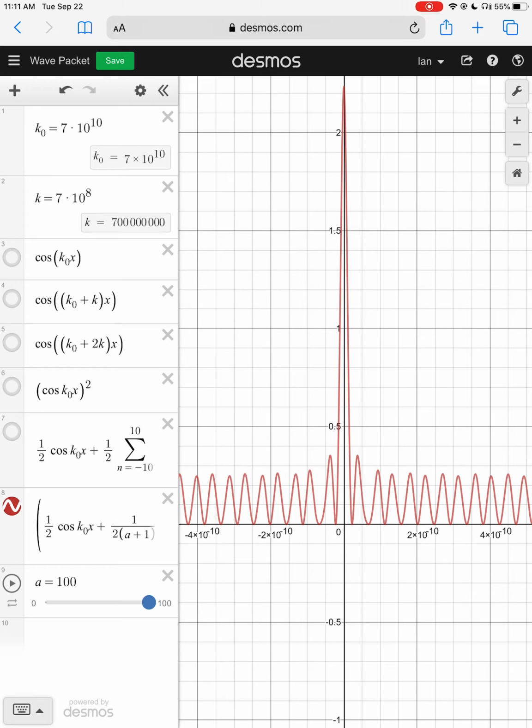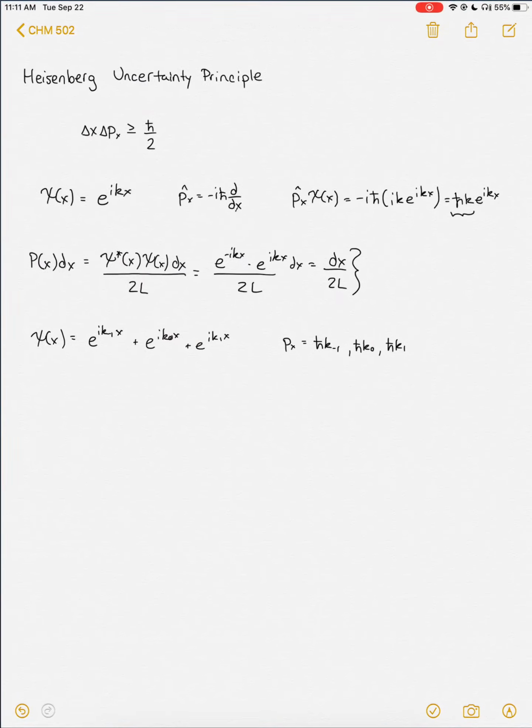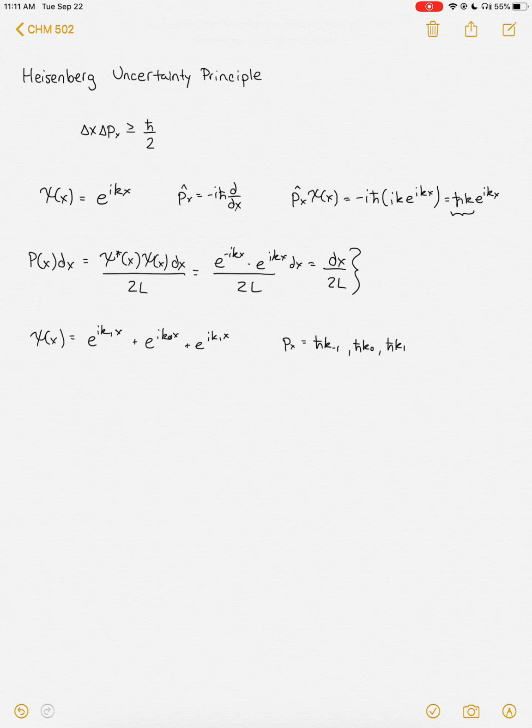So we can see we get this trade-off here, and you can imagine a world where we completely change this and know everything about the position and nothing about the momentum. So that's essentially what's going on here with the Heisenberg Uncertainty Principle. We have two quantum mechanical operators. We can't know both of them simultaneously, but there exists a trade-off between them. So learning more about one of the operators loses us information about the other, and vice versa.